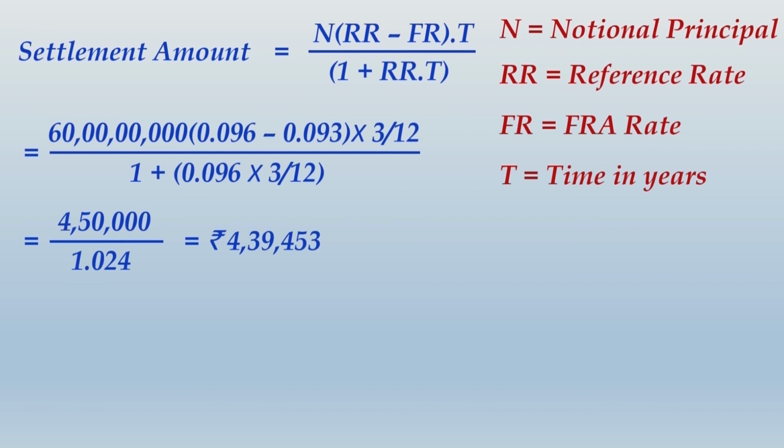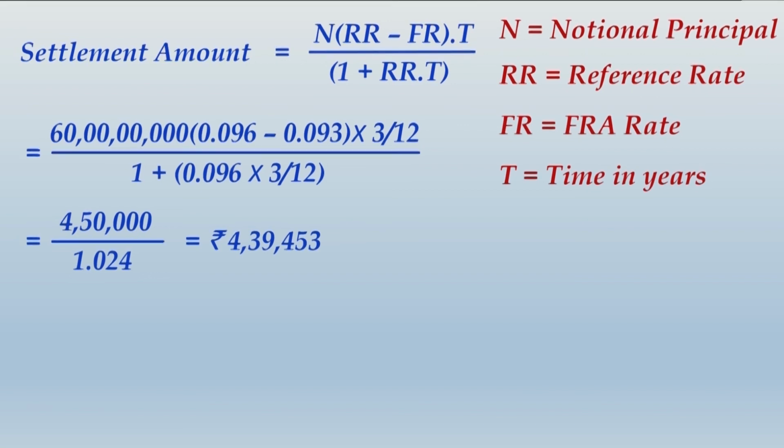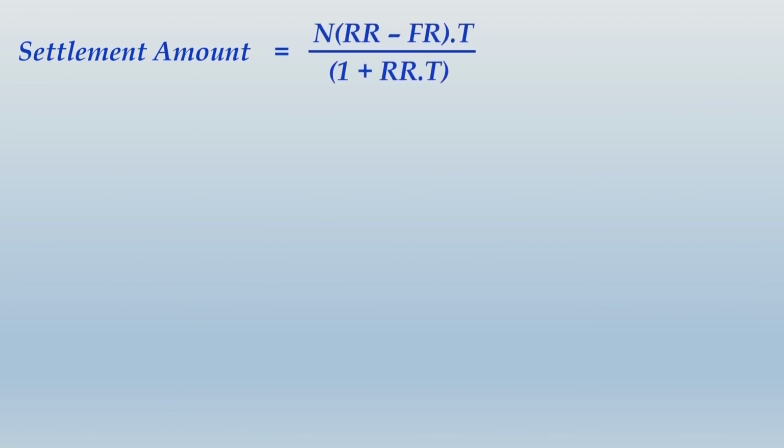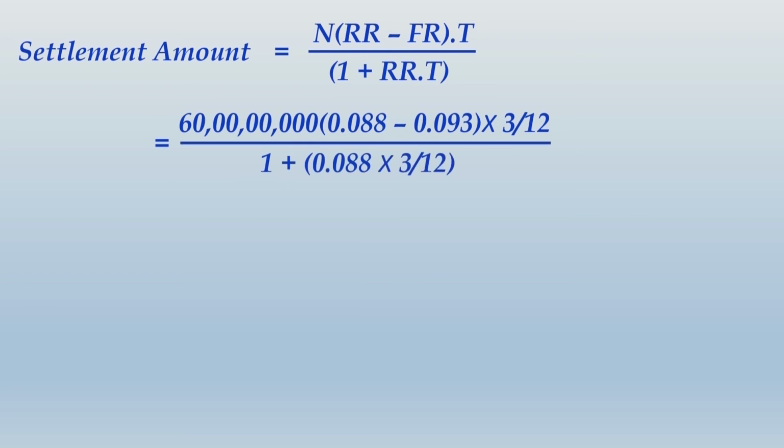Alright friends, that was case 1. Now let us move to the second case, where the settlement amount formula remains the same. You just have to now substitute the different values. Basically only one value is changing, the reference rate. Other things remain same in the question, and this time it is a case of loss, and the amount of loss is rupees 7,33,855. Note down this as well, and that will be end of the solution.